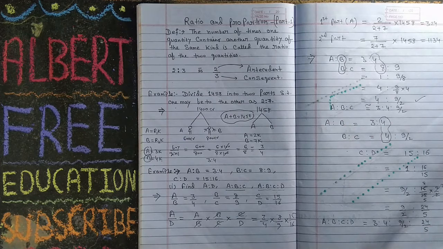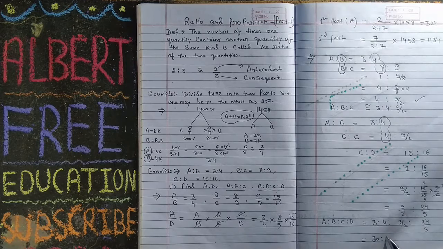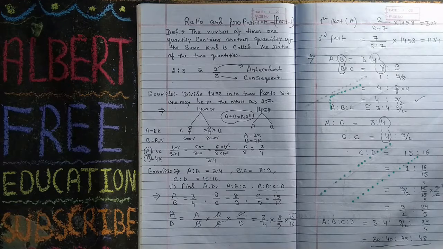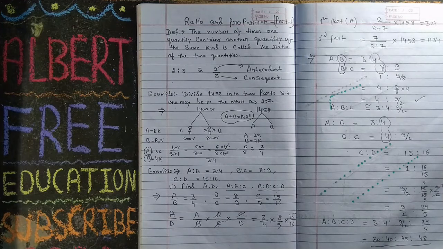Now this is the ratio. We can multiply by 10 everywhere. In this condition, your value will be 30 ratio 40 ratio 9 5s are 45 ratio 24 2s are 48. This is your value of A ratio B ratio C ratio D.